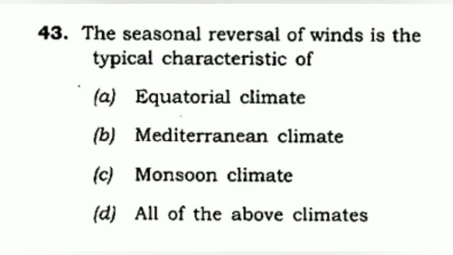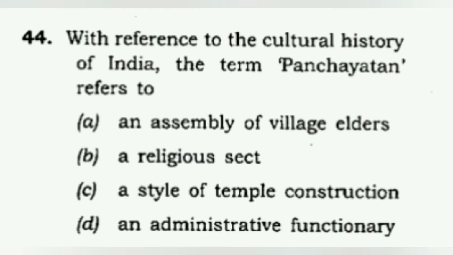Now we have another question, the 44th question, and then we'll have the century completed today. So let's continue. With reference to the cultural history of India, the term Panchayatan refers to an assembly of village elders, a religious sect, a style of temple construction, or an administrative functionary.